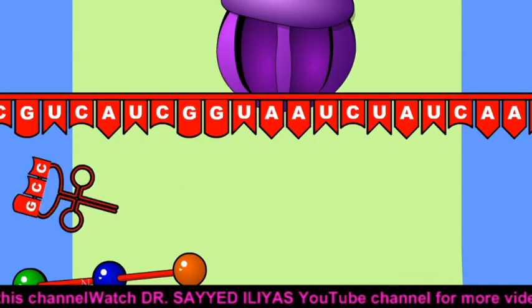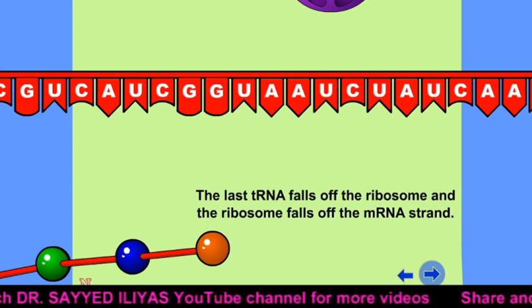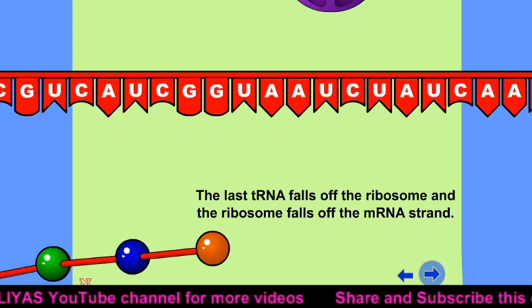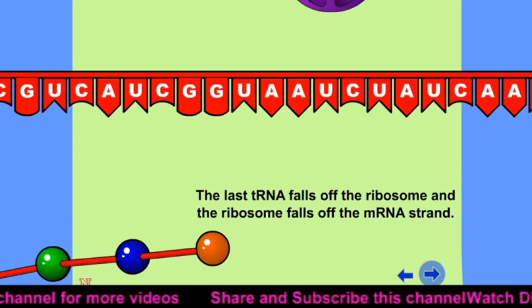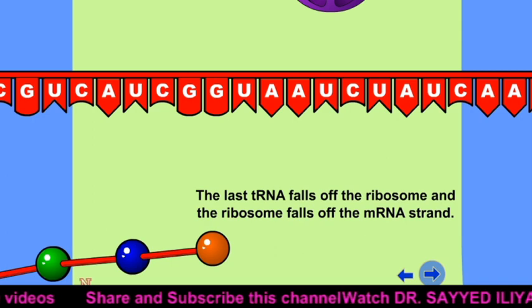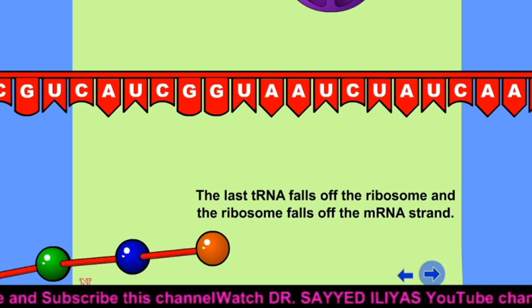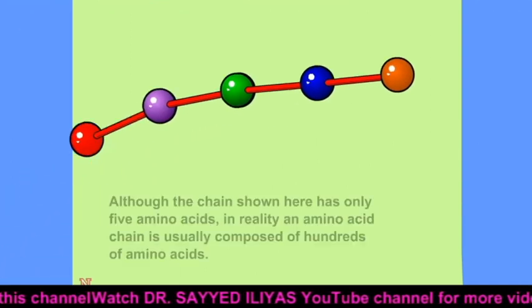So as a result, what happened? The last tRNA falls off the ribosome, and the ribosome falls off the mRNA strand. So here this ribosome leaves this particular mRNA, and this is the formation of the protein molecule. So the last tRNA falls off the ribosome, and the ribosome falls off the mRNA strand.